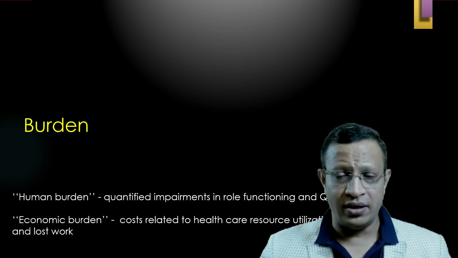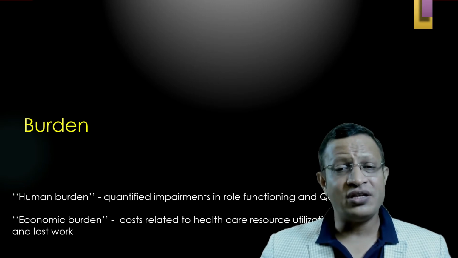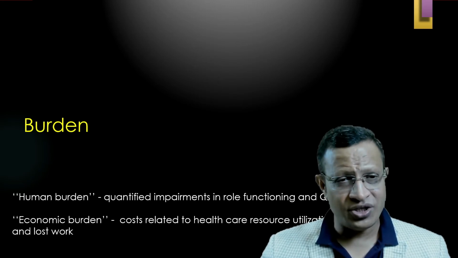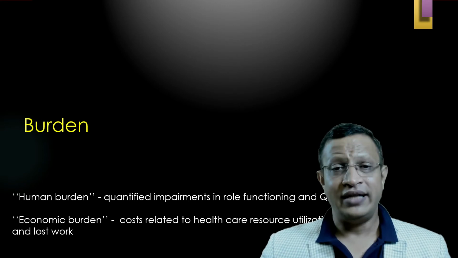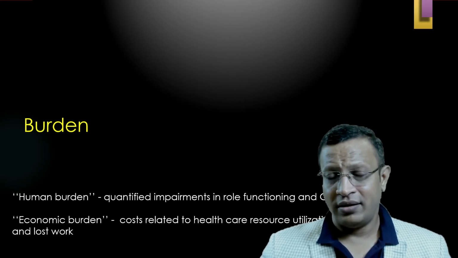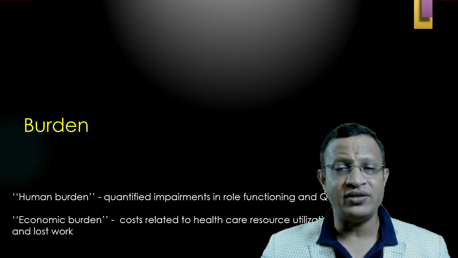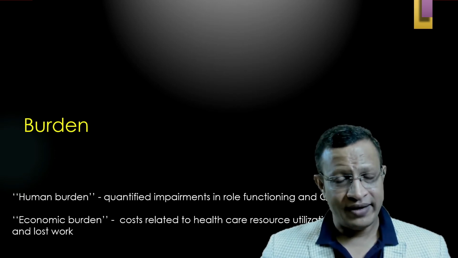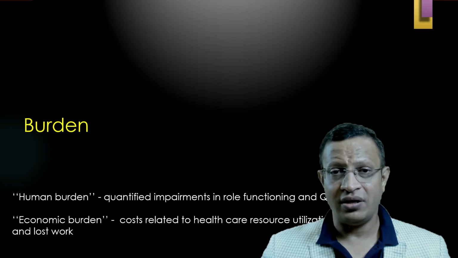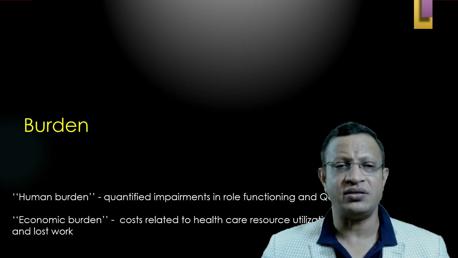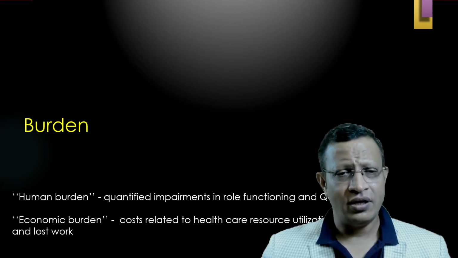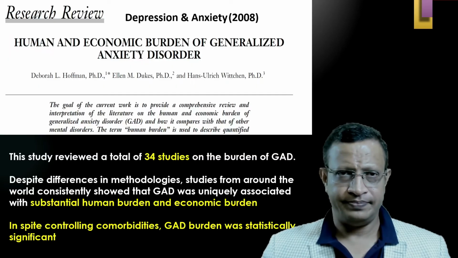Whereas economic burden is the cost related to healthcare resource utilization and loss of work. That means healthcare resource utilization, going to the hospital, travel, meeting the physician, consultation charges, medication charges, along with the loss of work. Both will be added to economic burden.